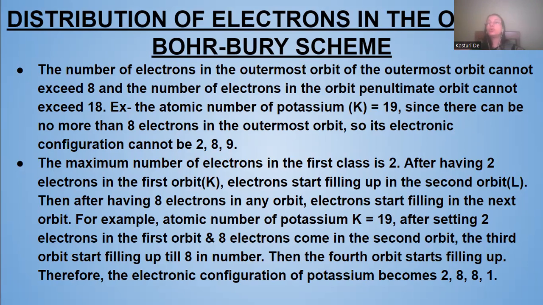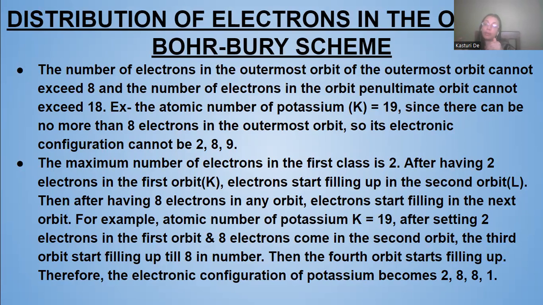Like potassium, which has 19 as its atomic number. The first shell will have 2, and 2 plus 8 is 10, and the last shell would have 9.